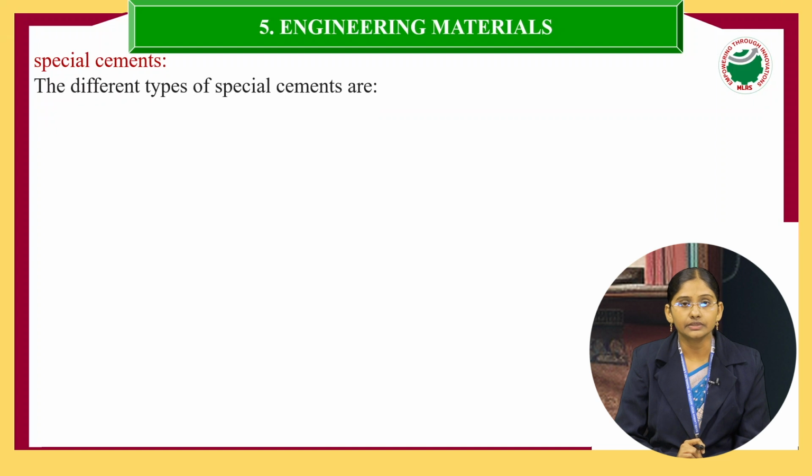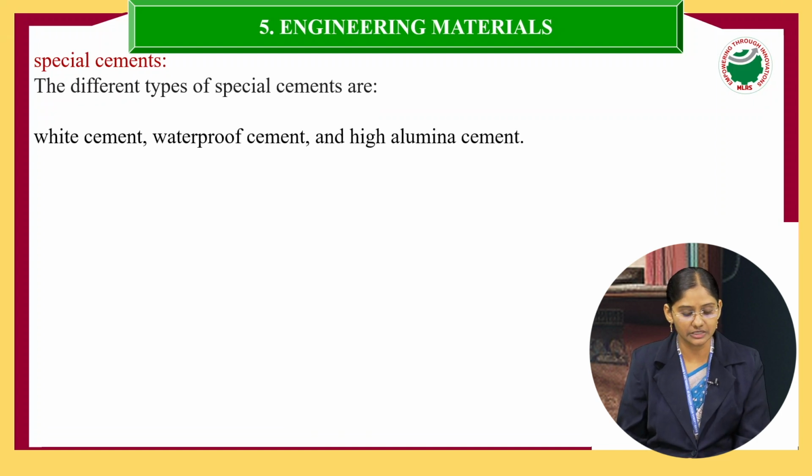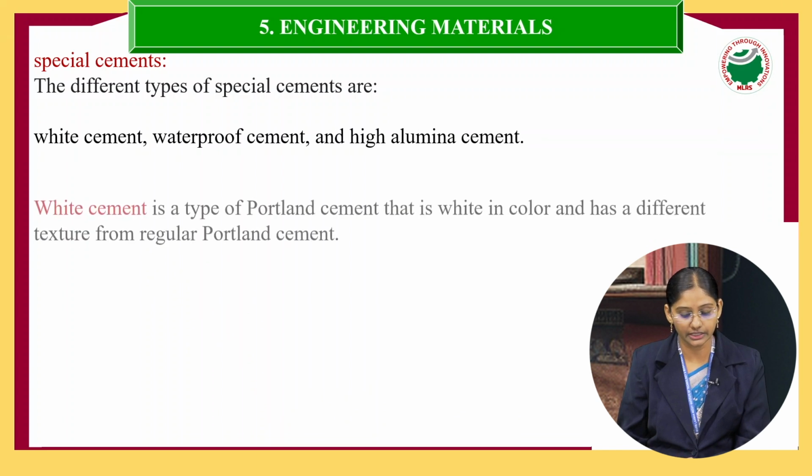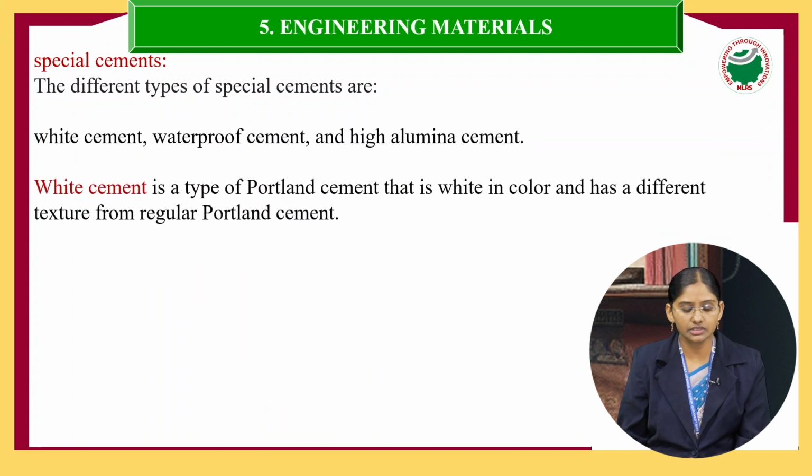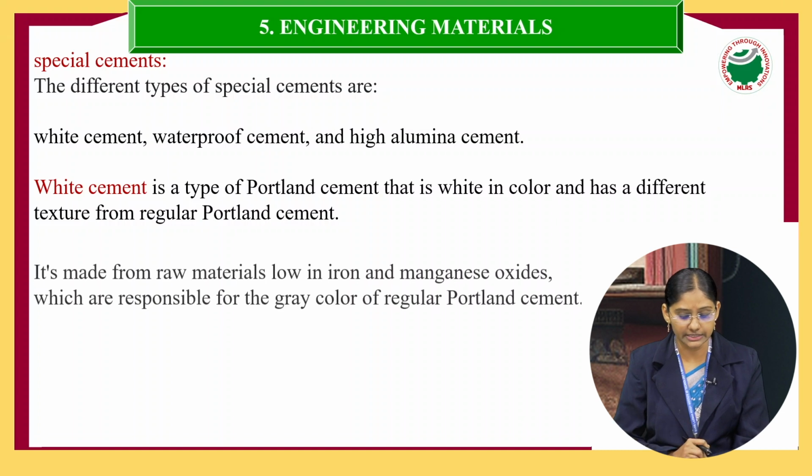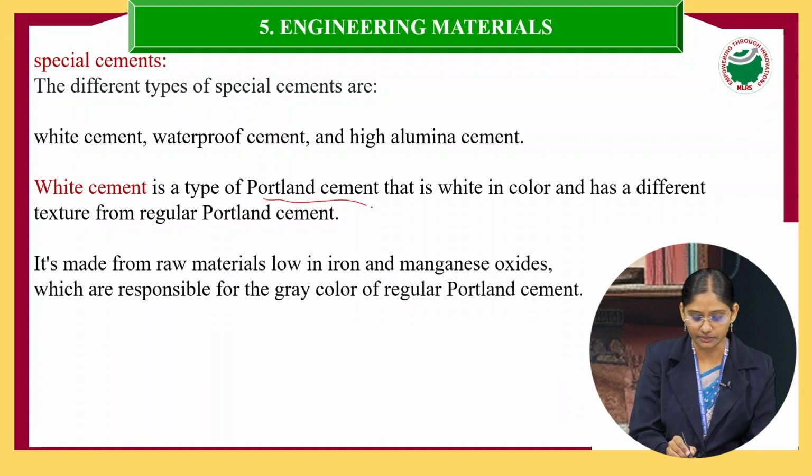Now, in your syllabus, you have a few special cements: white cement, waterproof cement, and high alumina cement. White cement is a type of Portland cement.